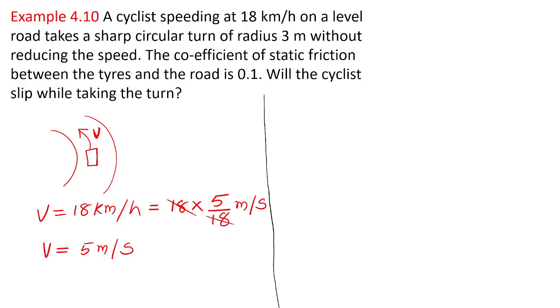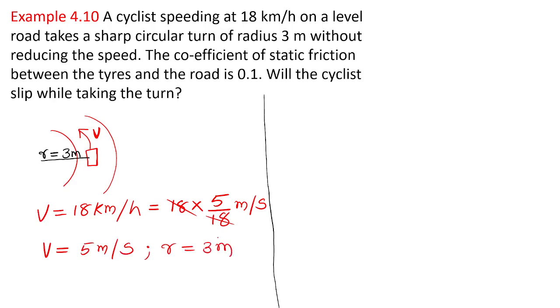Is it the safe speed? That is the question. Will the cyclist slip while taking the turn? The radius is given, understood. If they are taking a turn, it will form a circle having a radius. The radius of curvature is 3 meter.